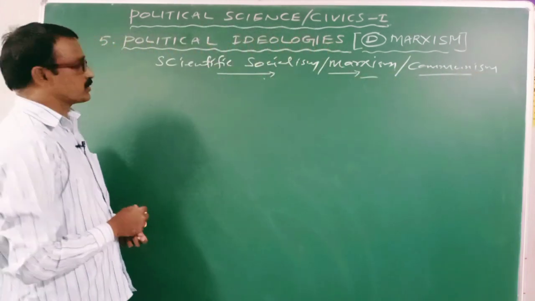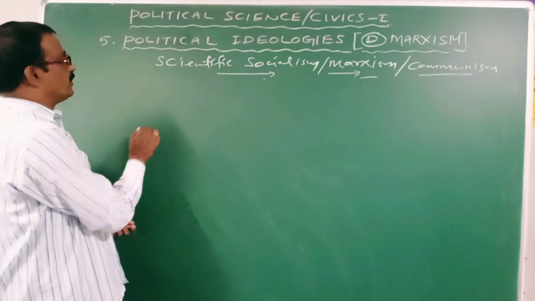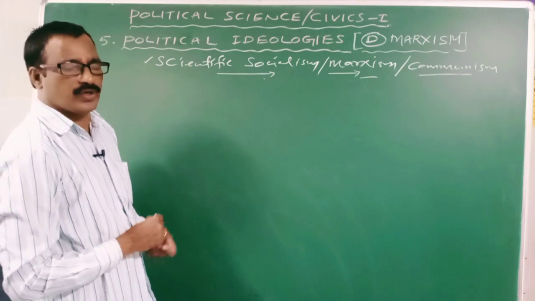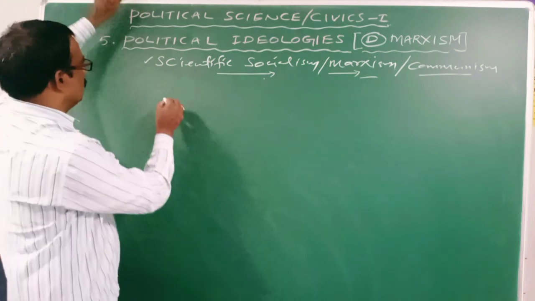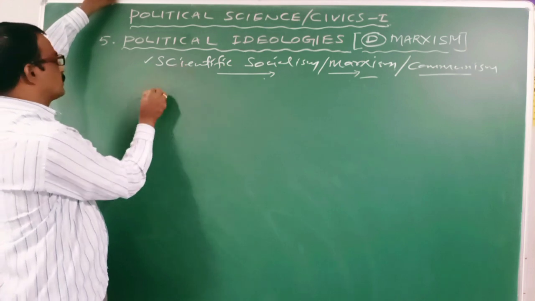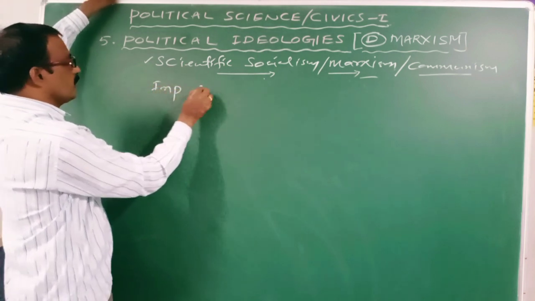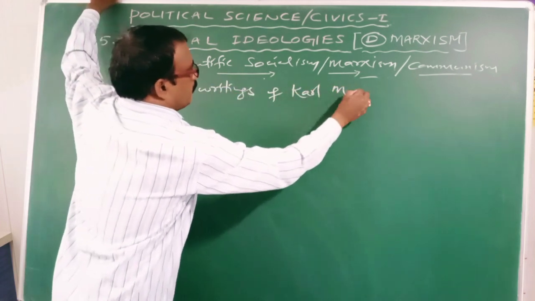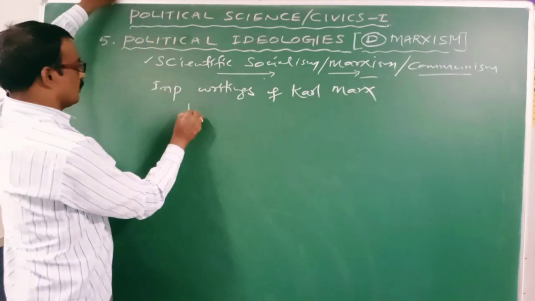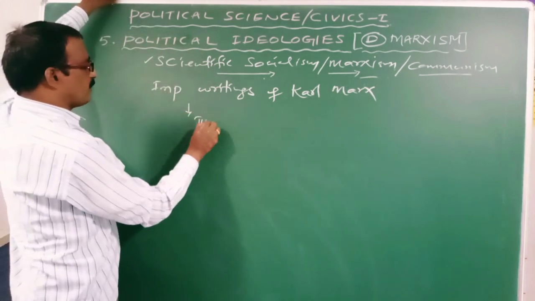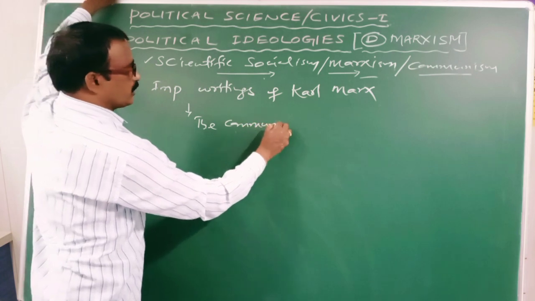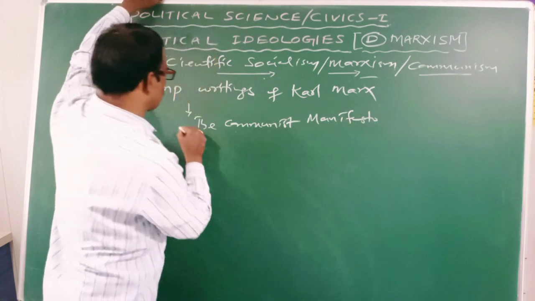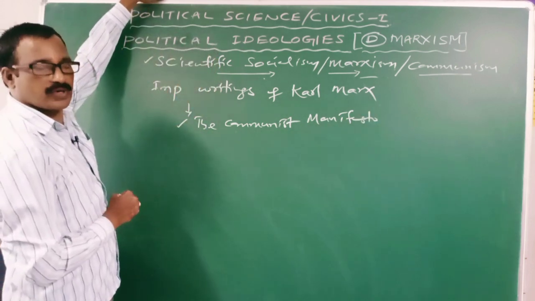Clear? So, we can find the principles of scientific socialism or Marxism in the writings of Karl Marx. He wrote so many books. The most important writings of Karl Marx: one, the Communist Manifesto. It is the most important writing of Karl Marx.